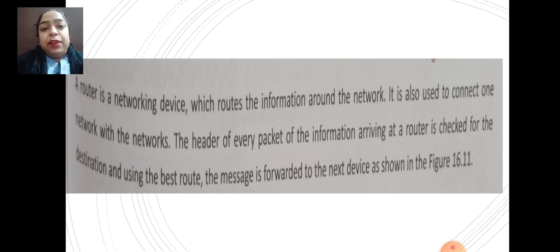Means a router is also a networking device that will transfer the information or check the path of the information in the form of packets. Using different technologies, we learned that the information is transmitted in the form of packets. We can see in the figure.